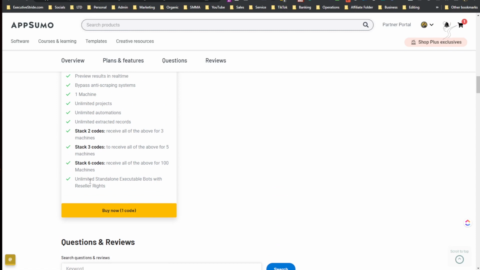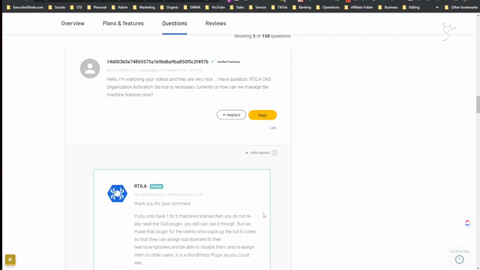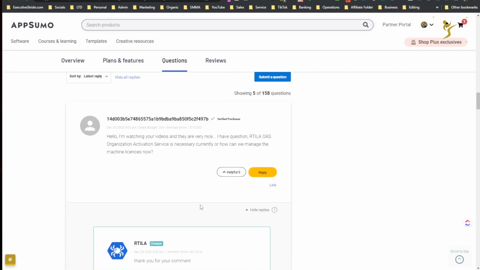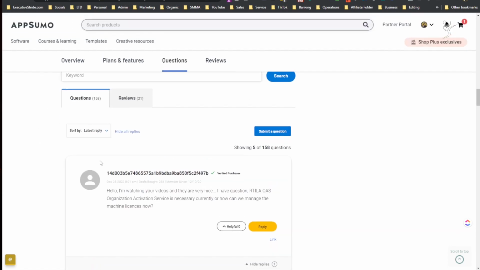And then this right here, unlimited standalone executable bots with reseller rights, is basically you can build these bots, these automations, and you can put it into an executable file, I believe, so someone can just use that file and it will run the automation, and then you can actually sell those bots to people. So that's pretty cool. It's a way you can make money or just provide it as an easy way for your clients to use. So I'll probably look into that in the future.